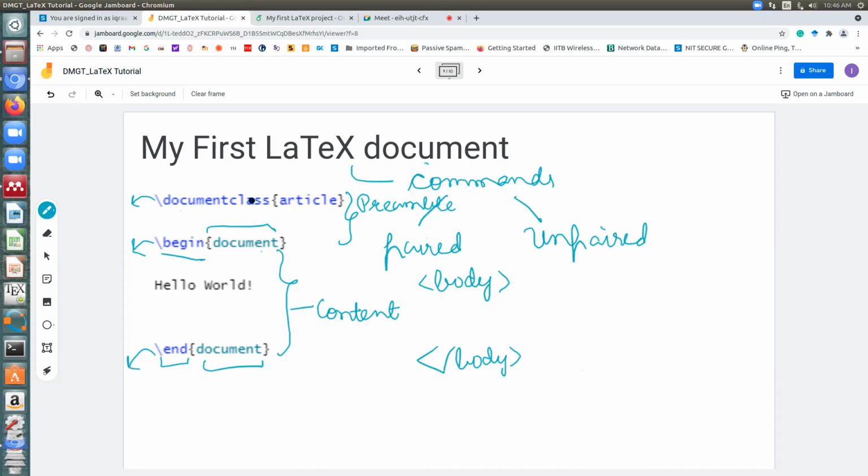I repeat, two things I said. There are two kinds of commands in LaTeX, paired and unpaired. Paired ones always begin with a backslash begin and they have a pairing backslash end. The other category is unpaired commands, like you can see here, which don't have an ending part. They are just there as it is. Second thing I said is anything you write between the document class and begin document is known as the preamble. This will not be printed on your PDF. It will be just there for support or structuring of your document. And anything you write within this begin and end document will be your content.